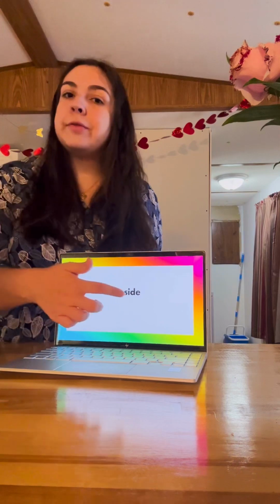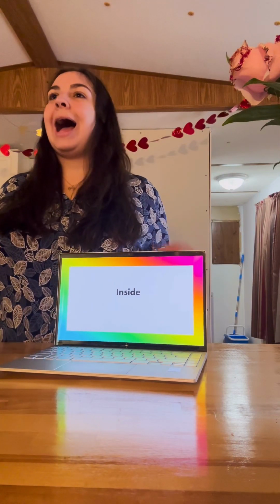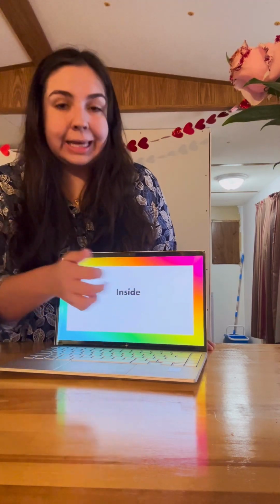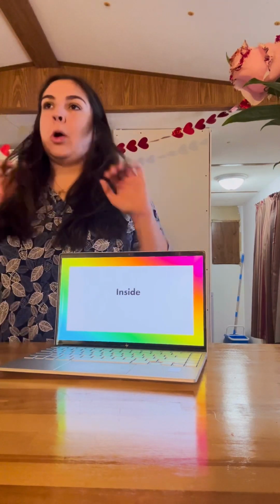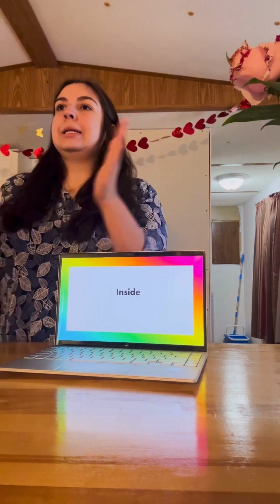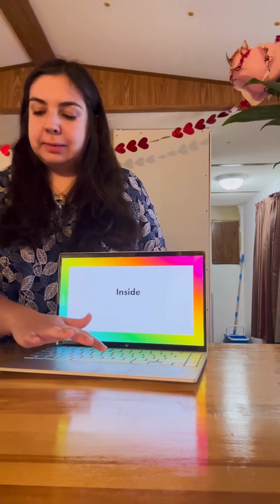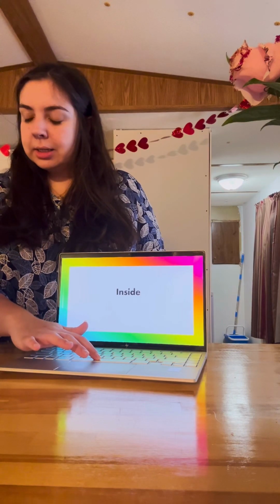So the pronunciation of this word is inside. That I sound is saying its name because of the E at the end. And we know that it's multiple syllables because inside. Alrighty, now we're going to repeat the process for another word.